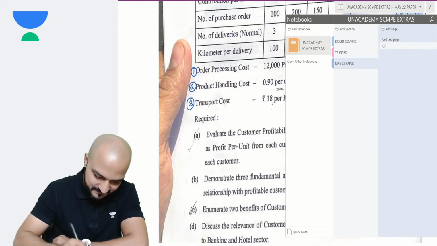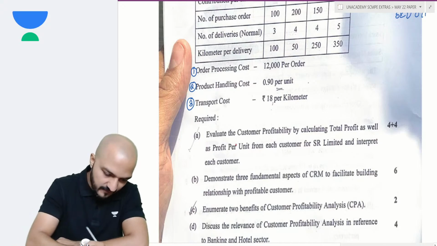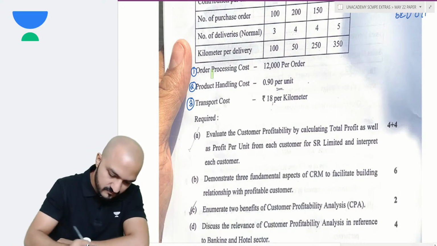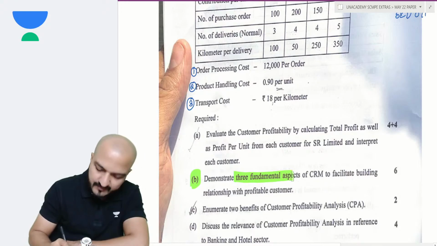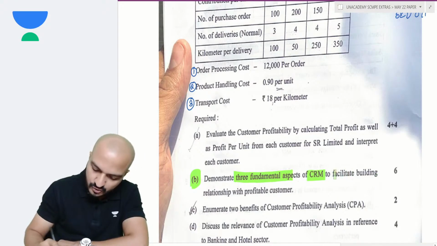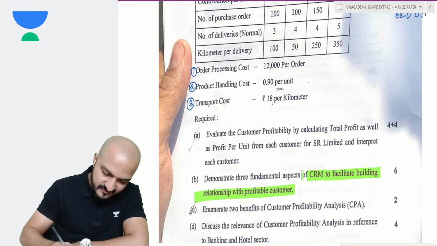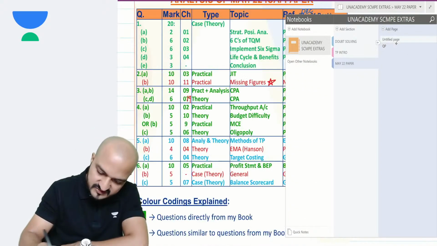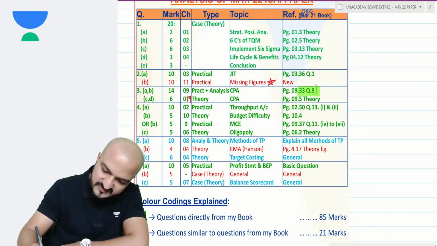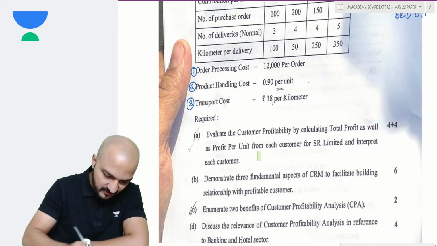That's part A. Part B. Demonstrate three fundamental aspects of CRM to facilitate building relationship with the profitable customer. Again, that is direct copy paste from chapter 9, question 9. Same. So I'm not discussing. You can refer to that in my book.